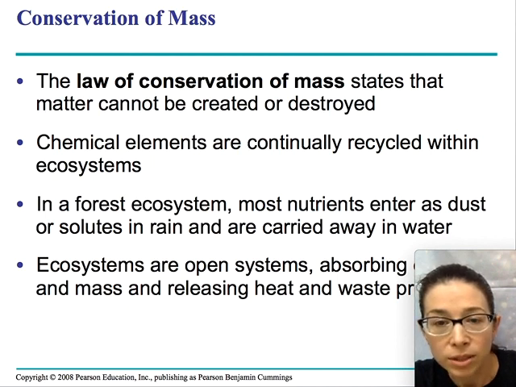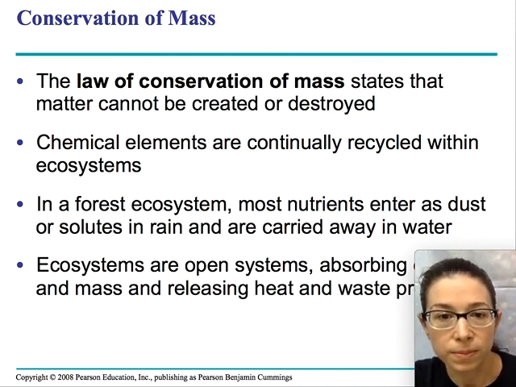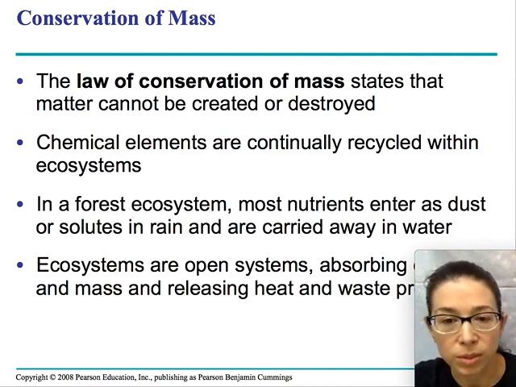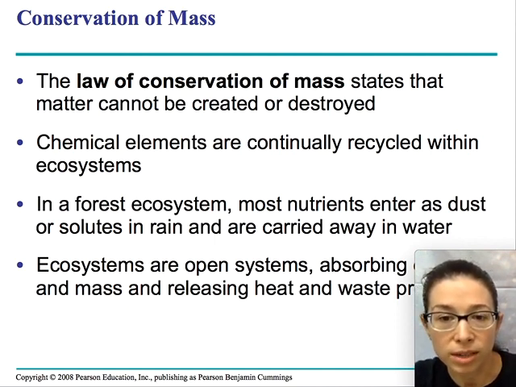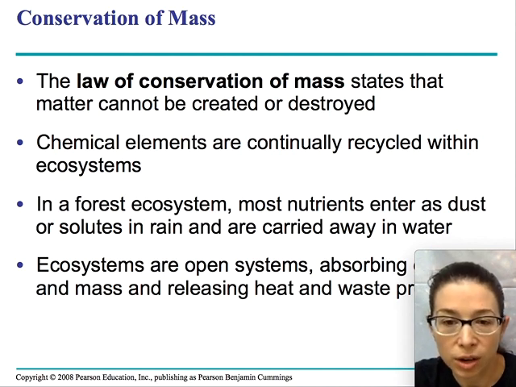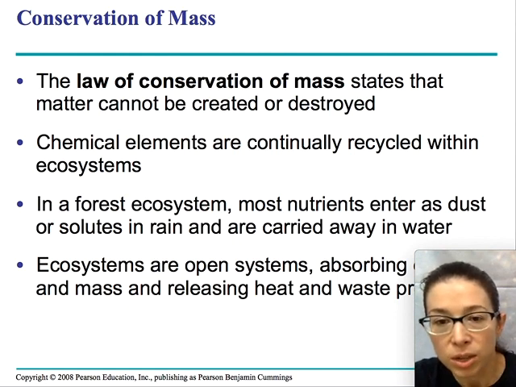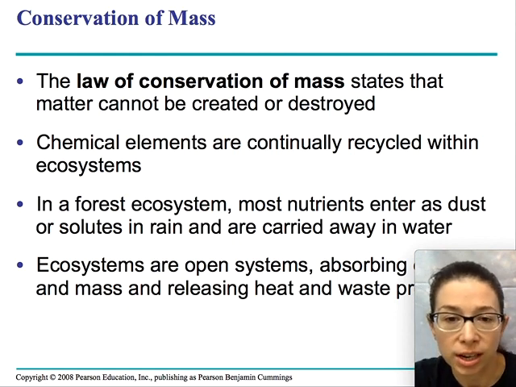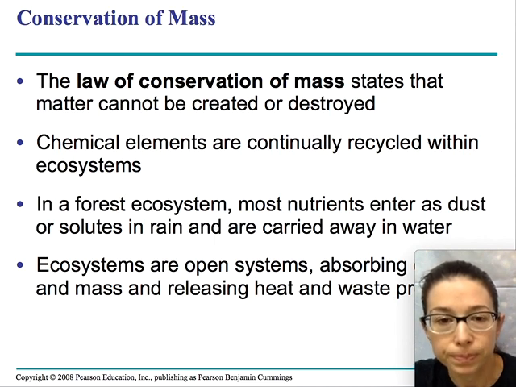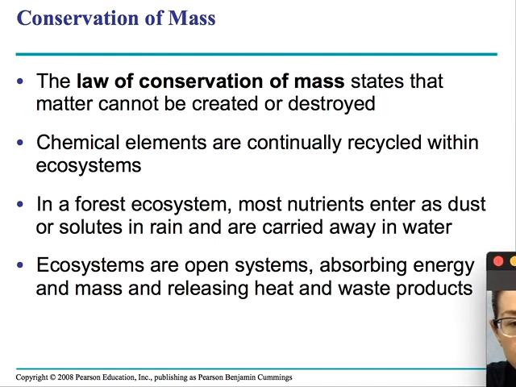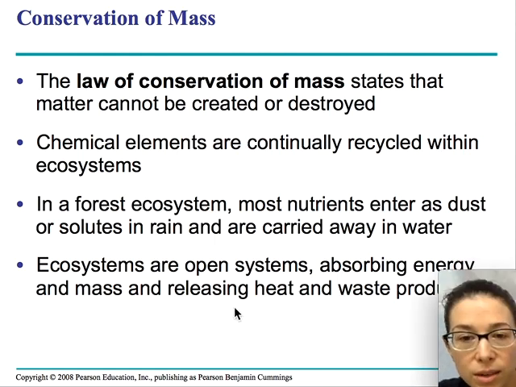So chemical elements are continuously recycled within our ecosystem. For example, in a forest, nutrients are being taken up by the roots through the ground, and water carries a lot of nutrients around. Vegetation and trees are huge contributors to keeping nutrients in place in an ecosystem. So once you take away the vegetation in an area, that ecosystem tends to lose a lot of the nutrients as water just washes them away. And ecosystems are open systems, absorbing energy and mass and releasing heat and waste products.